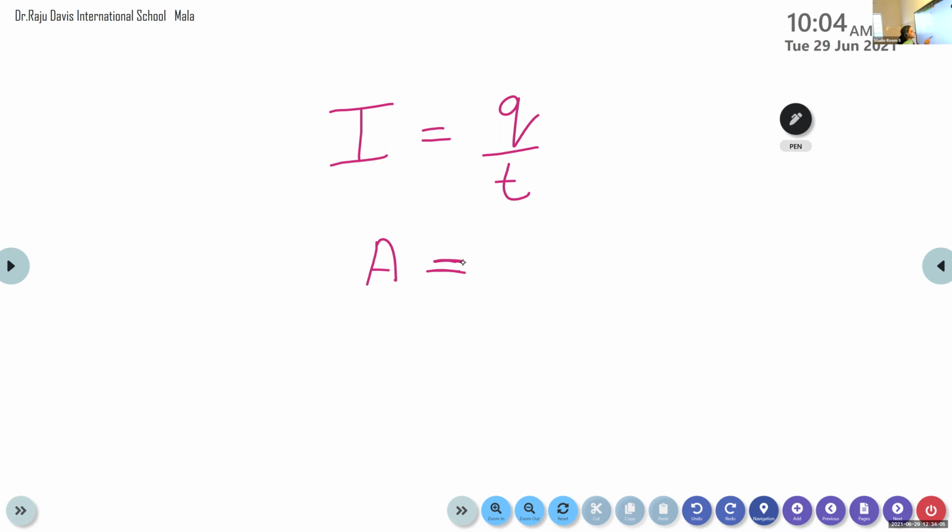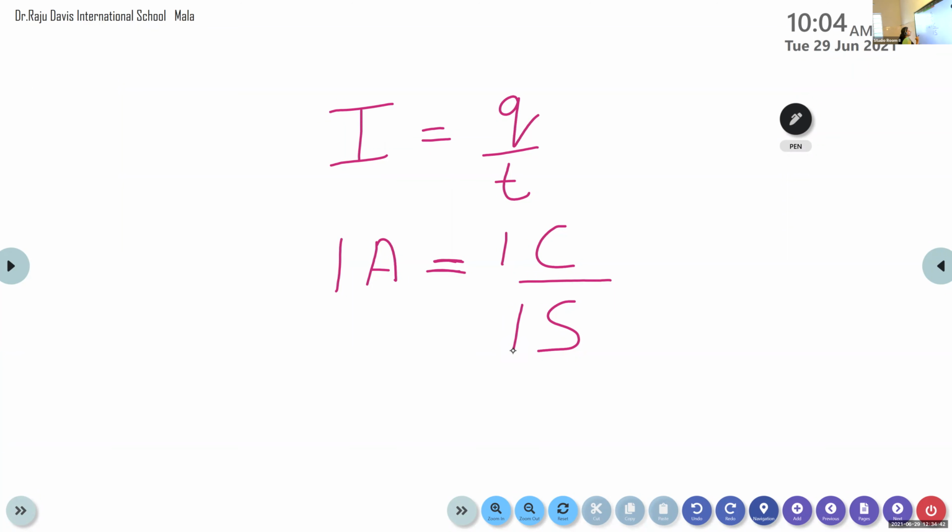SI unit of charge is? Coulomb. Okay, Arjun, what is the SI unit of time? He is feeling very sleepy. What is the SI unit of time? Second. Okay. So my next question, define 1 ampere. 1 ampere current is the 1 coulomb charge flowing in 1 second.